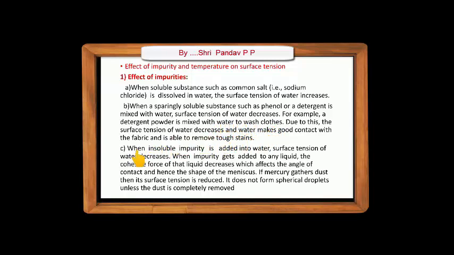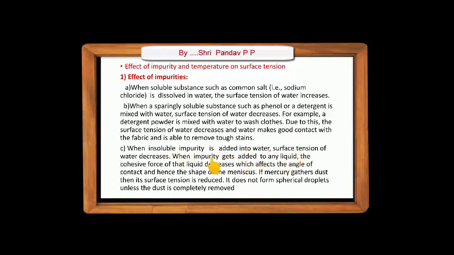Next, when insoluble impurity is added into water, the surface tension of water decreases. See, here are three types: first is soluble impurity, second is sparingly soluble impurity, and third is insoluble impurity added into water.